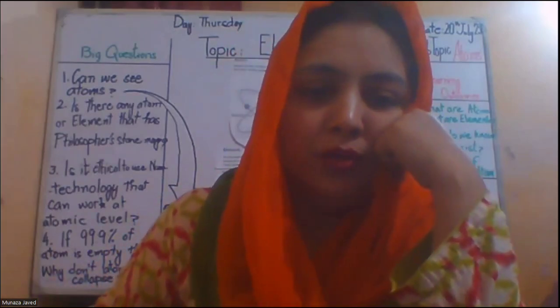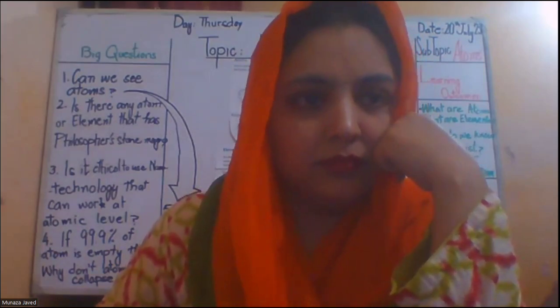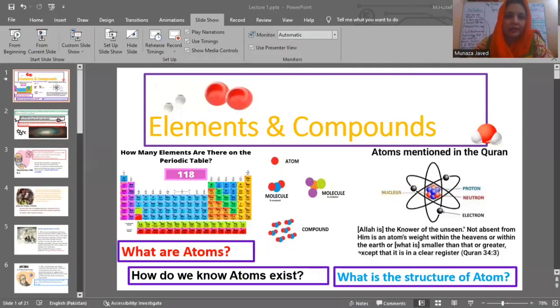Let me take you on a journey. Can you see elements and compounds? Elements and compounds is the name of the chapter, and we will study about atoms. Everything is made of atoms. Let me show you a proof.